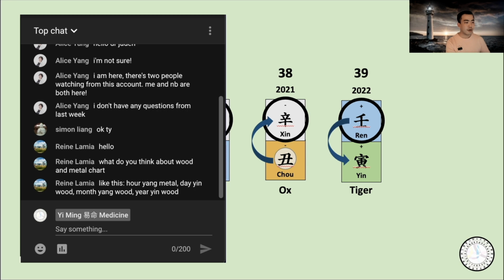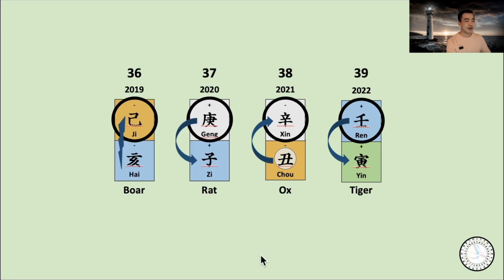Okay. Yang metal, day in wood, monkey, yang wood, year in wood. Is that your chart? I'm not sure, but if day and month and year are all wood, and the hourly pillar is yang metal, that's a really strong wood chart.